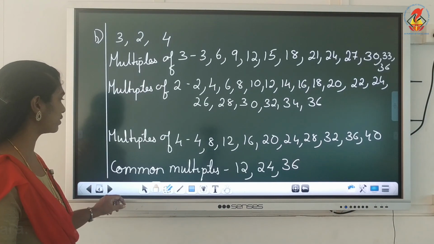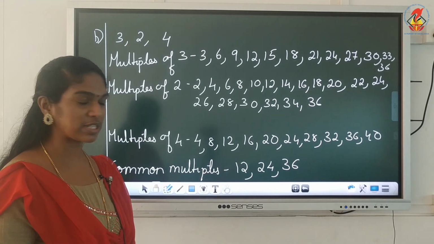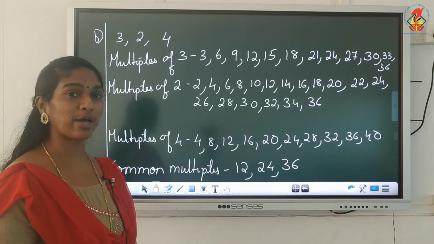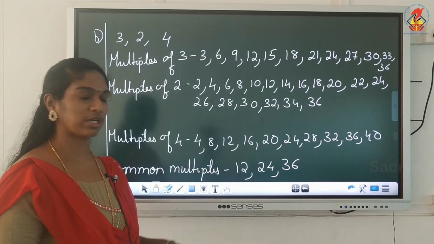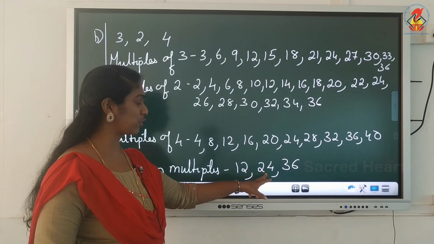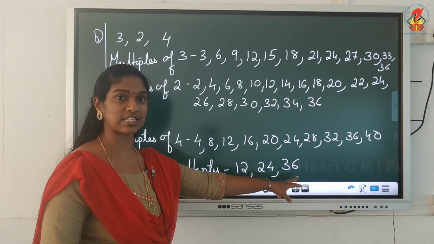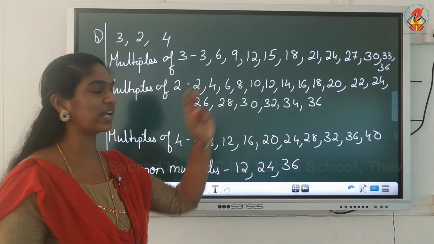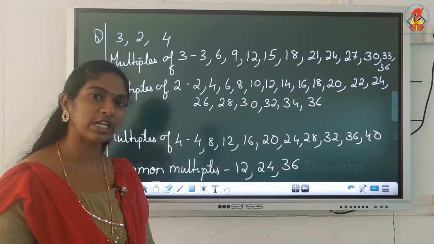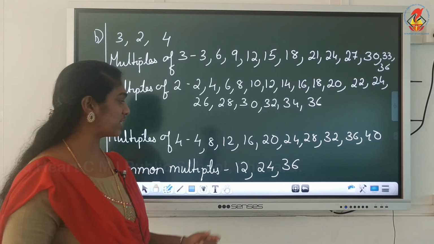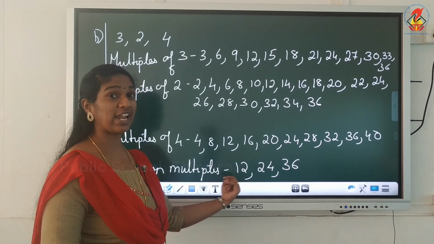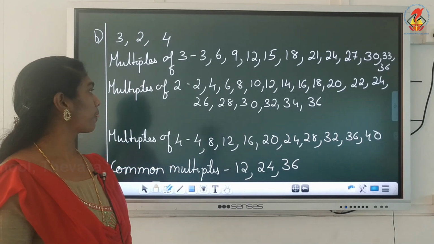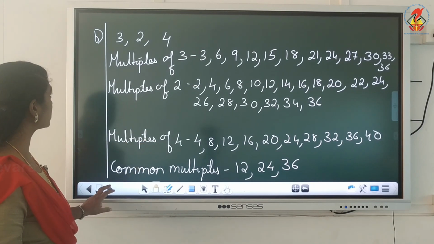Similarly, find out the next one. Which were the common multiples here? 12, 24, 36. These numbers are coming in which table? 12's table. 12 ones are 12, 12 twos are 24, 12 threes are 36, 12 fours are 48. The next common multiple will be 48. If you want, you can extend and see. So once you get the first common multiple, it is easy for you to find the rest of the common multiples. Okay? So this was a question with 3 numbers.